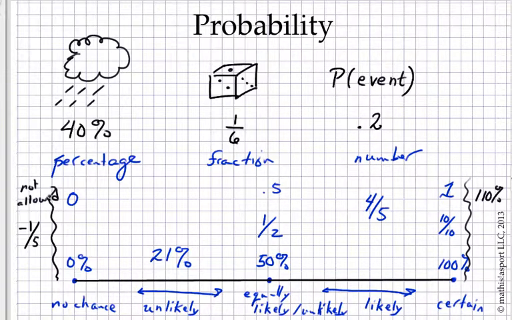This has been our very first introduction to probability. Next up, we'll talk about experimental probability and how that differs from theoretical probability.